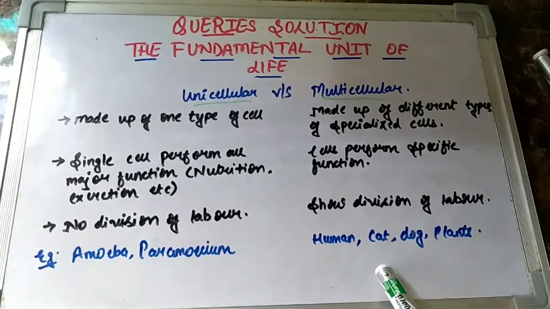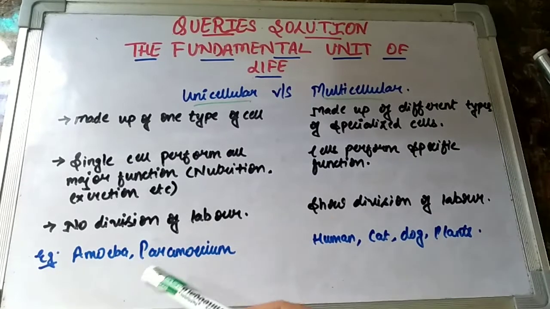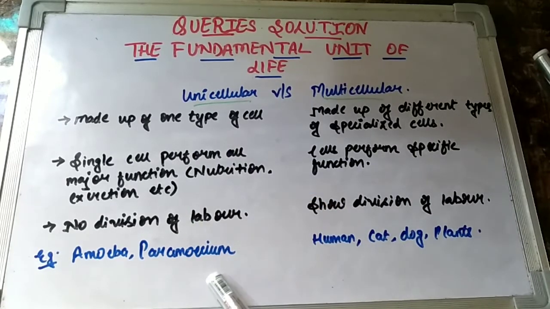What are a few examples, children, when we talk about uni and multi? Generally we say amoeba is one of the best examples of a unicellular organism. But these are all the different examples of multicellular organisms. So I hope the session was clear to you, children. Now in our next session, we are going to talk about the different cell organelles which are there in our body.